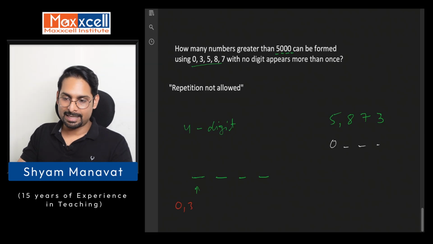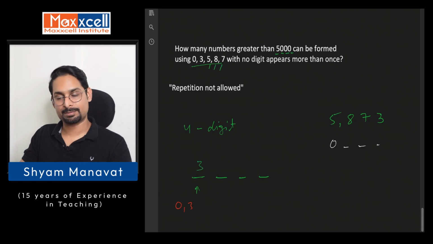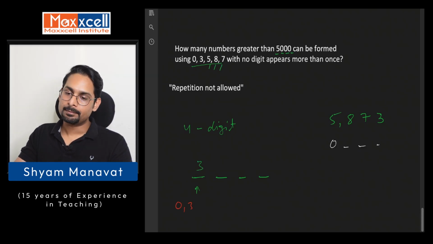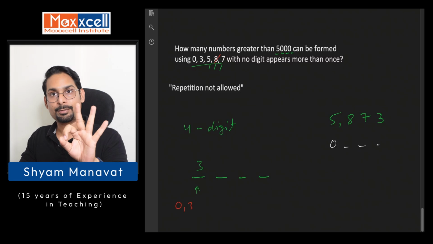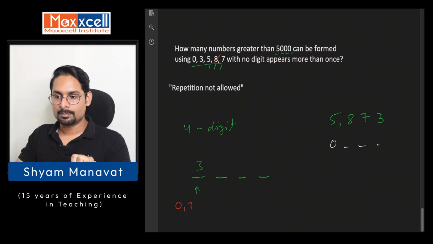So I have got only 1, 2, 3. There are only 3 possibilities for the first place. Now let's say out of these 3, I used one of them. Let's say I used the digit 8 over here. Out of these 3 possibilities, one is consumed on this place.